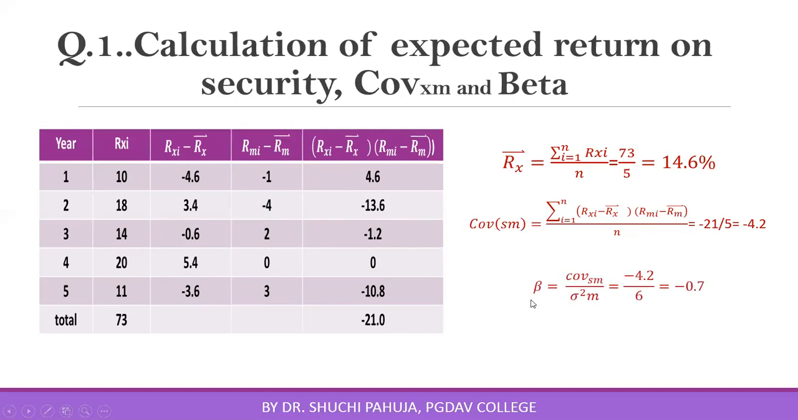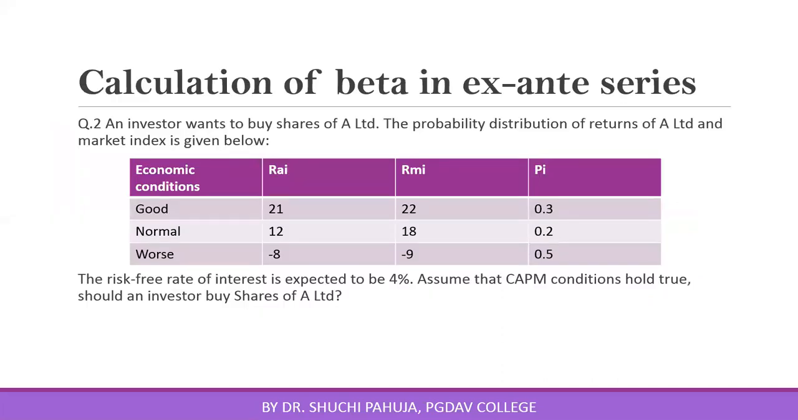Using this covariance and variance of market portfolio, you can calculate beta factor. Beta is coming out to be minus 0.7. In this way, you can calculate beta in case of ex post or historical return series. Now let us do calculation of beta in ex ante series. Ex ante series means expected return series where probability distribution is given to you.